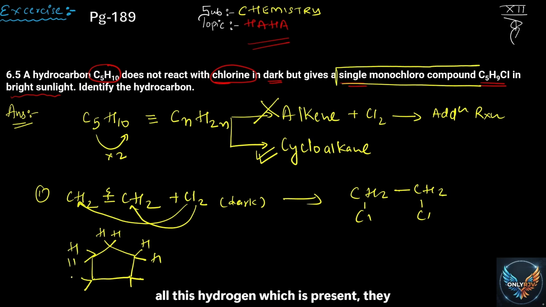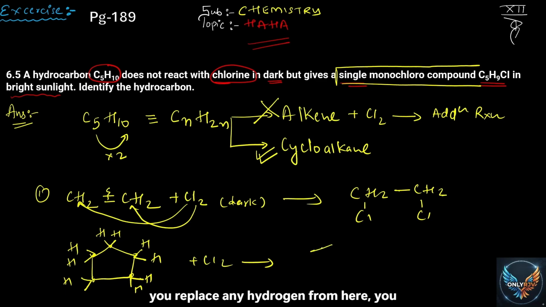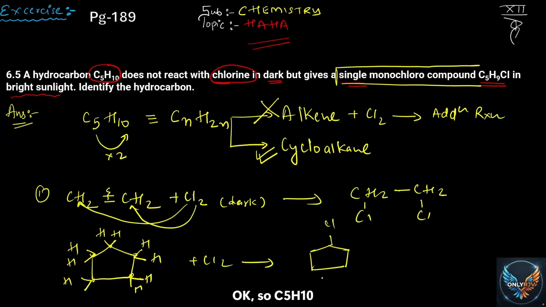This means all the hydrogens which are present are of the same nature. Every carbon has single bonds and every carbon has 2 hydrogens. There is no hydrogen which is different from any other. That means if you replace any hydrogen from here, you will get the same type of product. So C5H10 is cyclopentane, which is your answer.